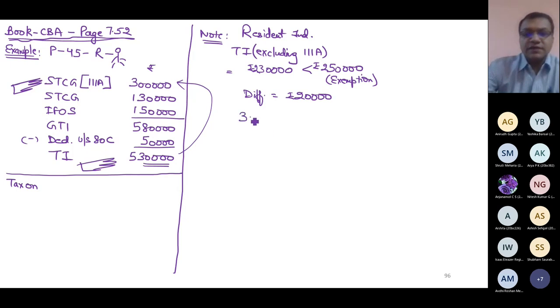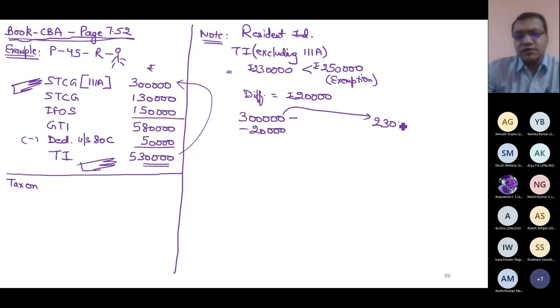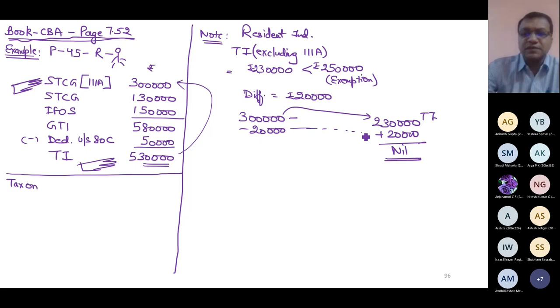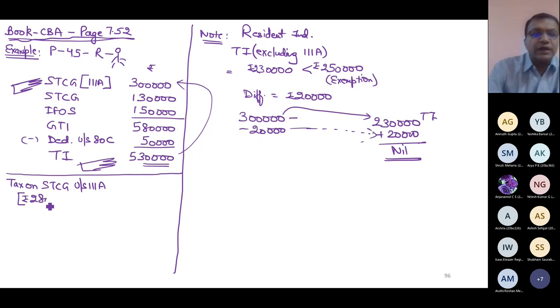So if I shift 20,000 from this 3 lakh STCG and add this 20,000 to this total income, still the total income would be tax free. So government says this shifting is permissible. So my tax on STCG under section 111A at the rate of 15% will not be imposed on 3 lakh. It will be imposed on 2,80,000 at the rate of 15%.